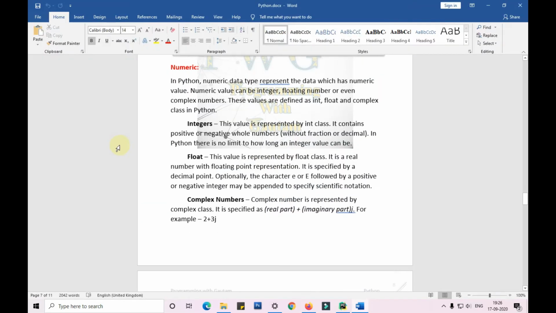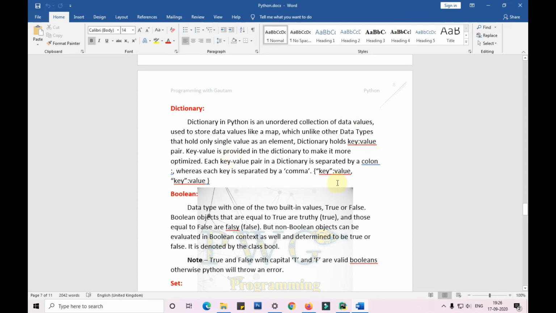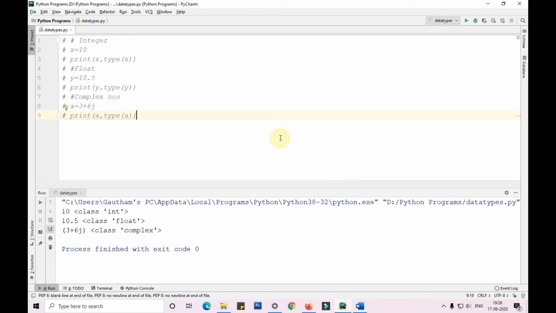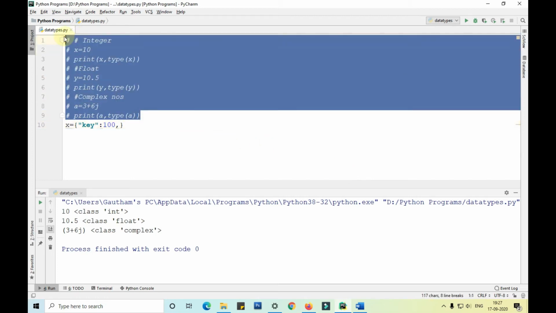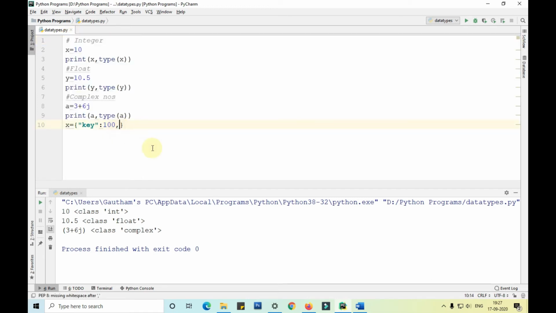Next data type is the dictionary, how to declare a dictionary and how to print it. As I've told you guys, the key can be anything, the value can be anything. Also, I'm uncommenting this so that I can show you how we can declare in a dictionary as well.